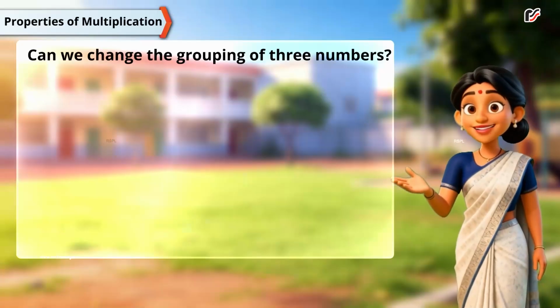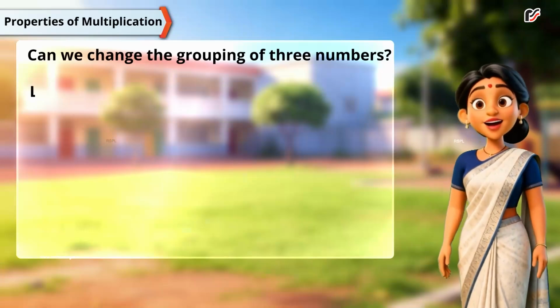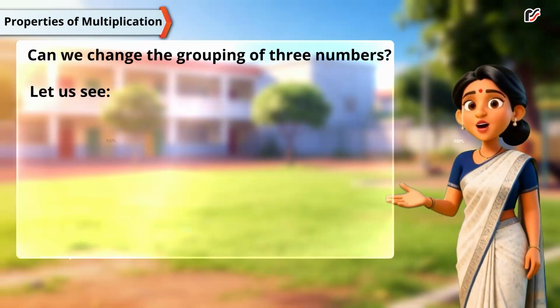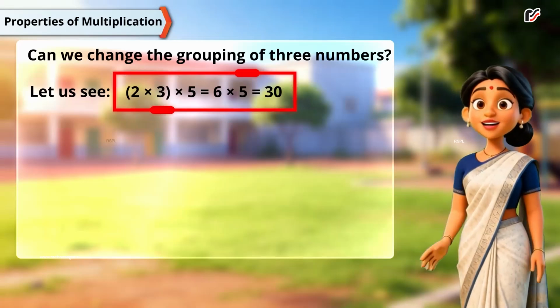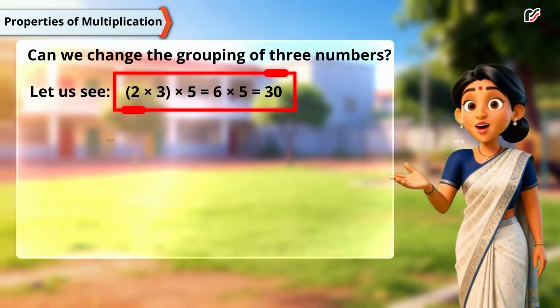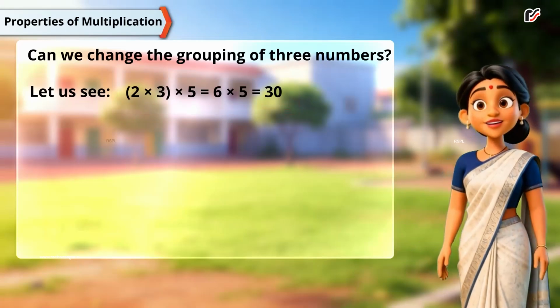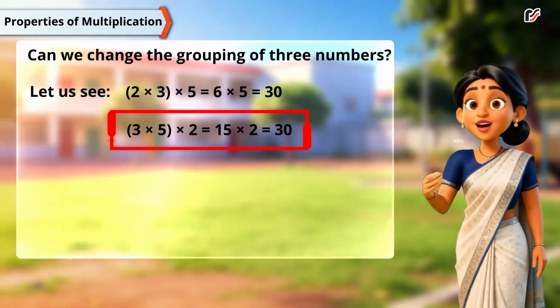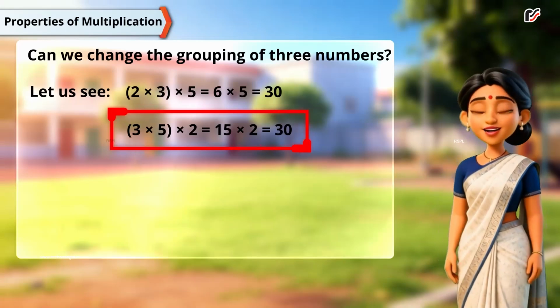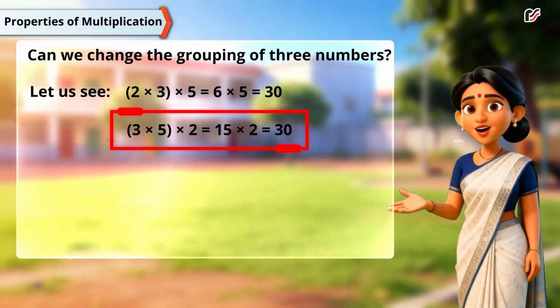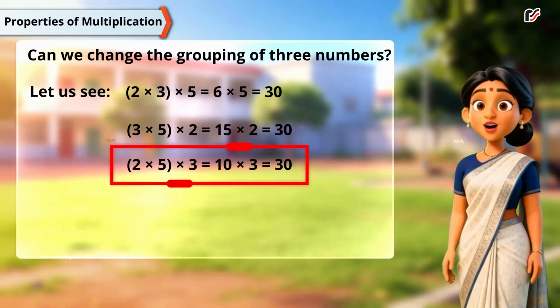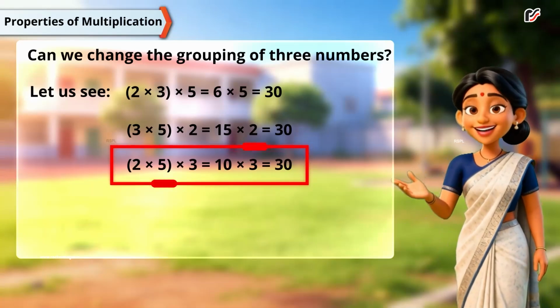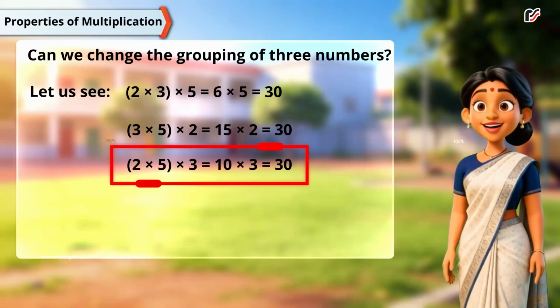Can we change the grouping of 3 numbers? Let us see. 2 multiplied by 3 multiplied by 5 is equal to 6 multiplied by 5 is equal to 30. 3 multiplied by 5 multiplied by 2 is equal to 15 multiplied by 2 is equal to 30. 2 multiplied by 5 multiplied by 3 is equal to 10 multiplied by 3 is equal to 30.